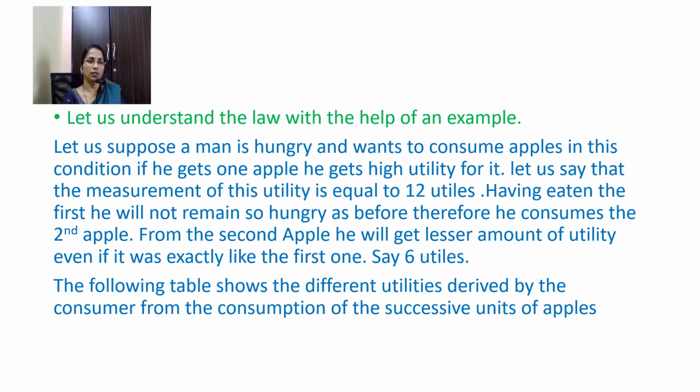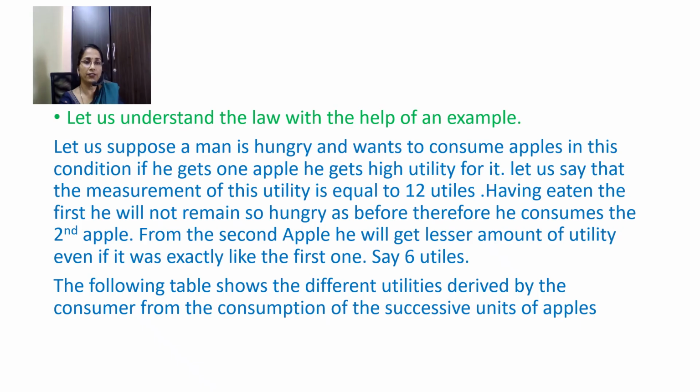Let us suppose a man is hungry and he wants to consume apples. In this condition, if he gets one apple, the utility he gets from the first apple will be more. Let us measure that utility in terms of numbers. Let us say he is getting utility from the consumption of the first apple equal to 12 utils. So utils are the measurements used to measure utility.